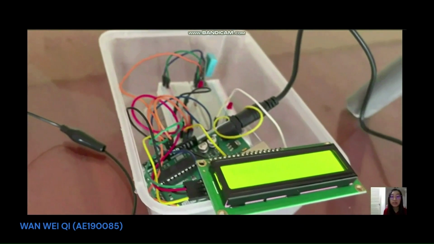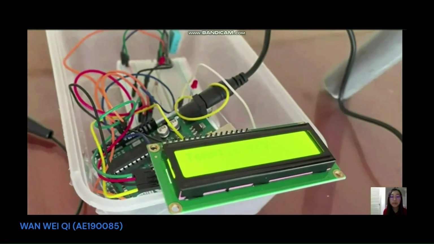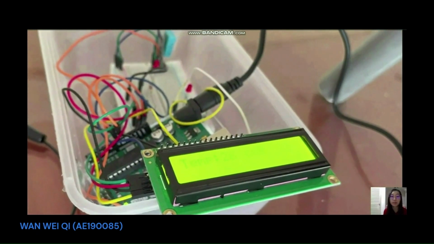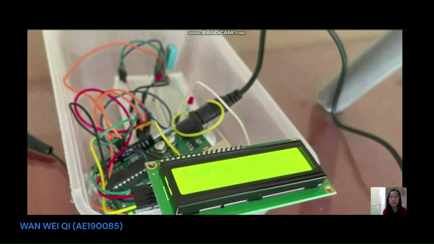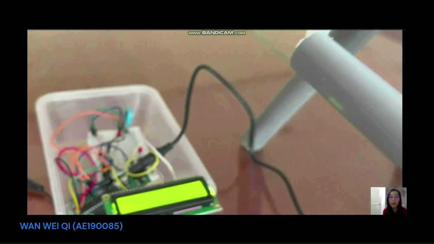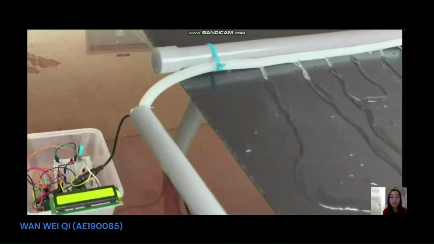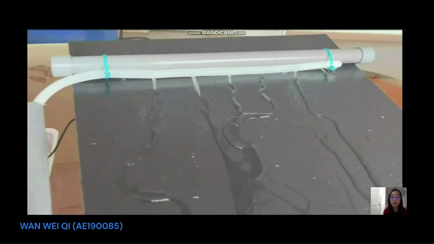And this is the discrete board with the temperature sensor, the Arduino, which is the microcontroller set with the Arduino code, and the display. This display shows the temperature and also the motor speed, where the motor speed will change in three speeds according to the temperature in the outdoor surroundings.